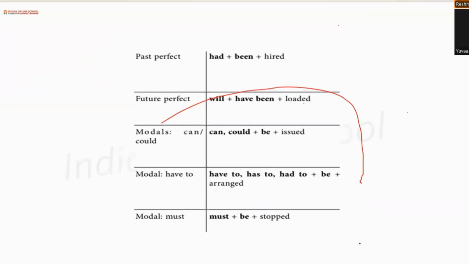Now we can see there are a few more examples for past perfect, future perfect, and modals, and there are a few more types of modals. So we will be covering them one by one.